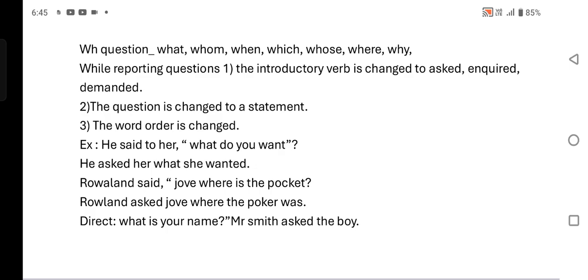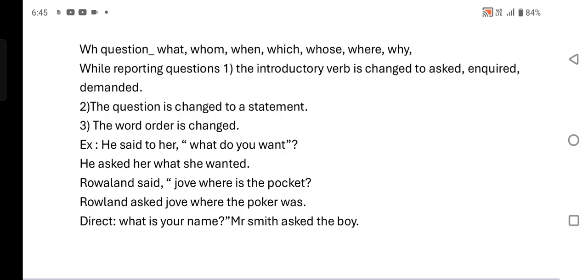One example: He said to her, "What do you want?" It is direct speech.